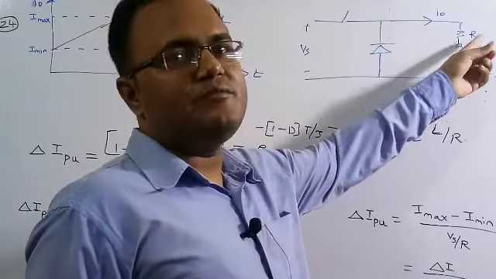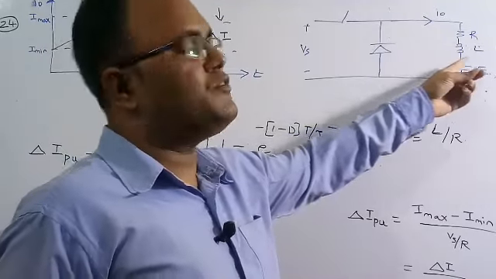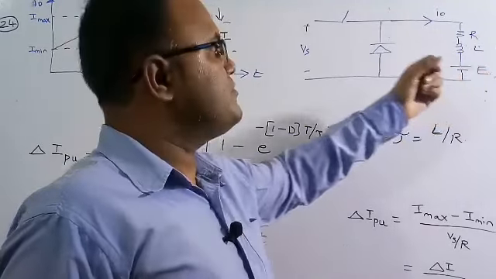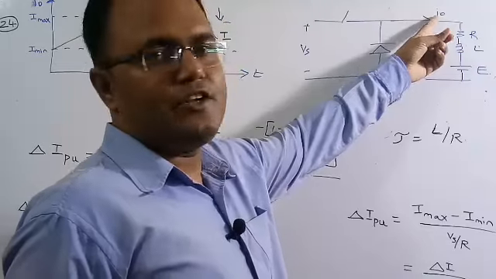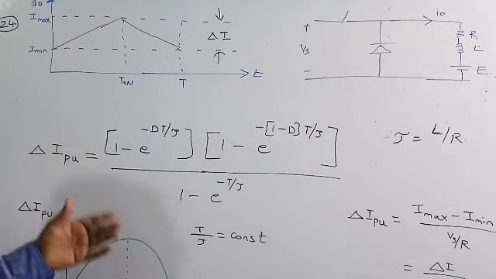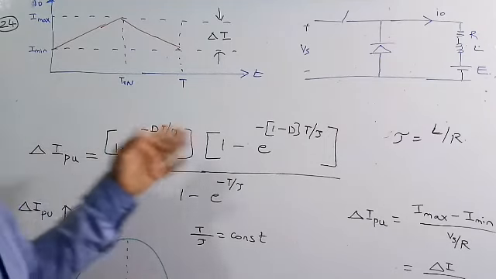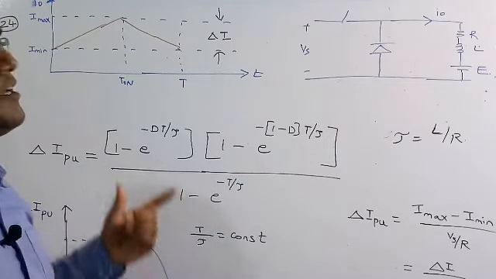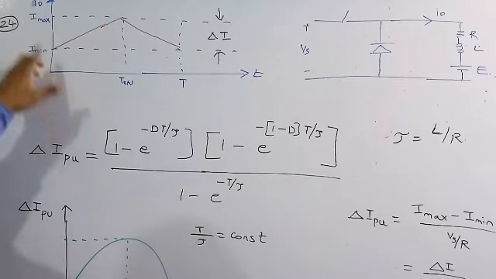Here I am assuming L is a very large value, so therefore the current is a continuous one. So here the output current is I naught. Here I am giving a summary of the actual thing. There is a big proof for this expression, but I am giving a summary. Here see the I naught current.